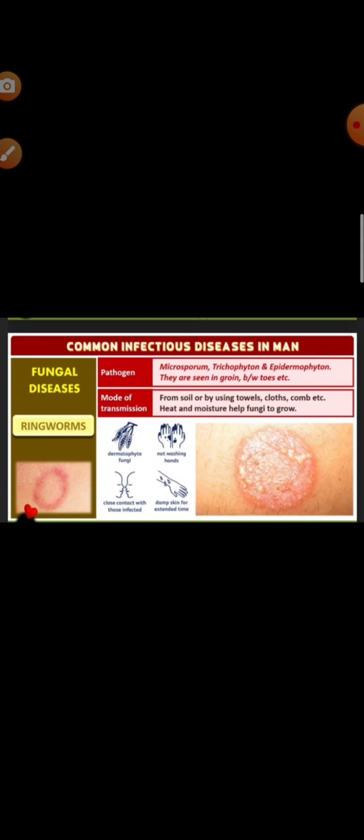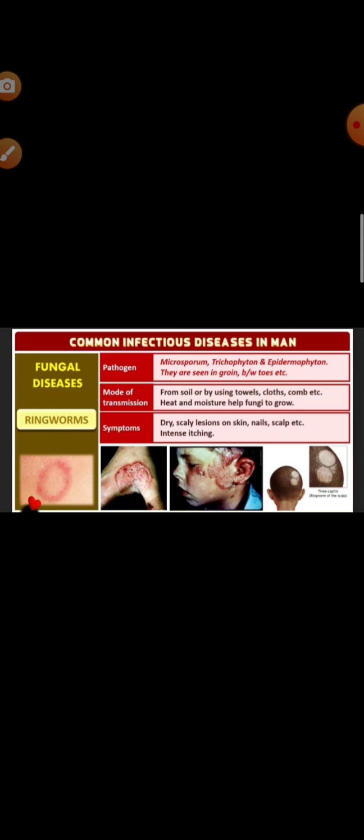Dry and scaly lesions on the skin, nails and scalp take place. Lesions are accompanied by intense itching. Here you can see the picture of ringworm. You have to know the causative organism, how it spreads, and what the symptoms are. Okay, I think you are able to understand this. Ringworm is very common nowadays.